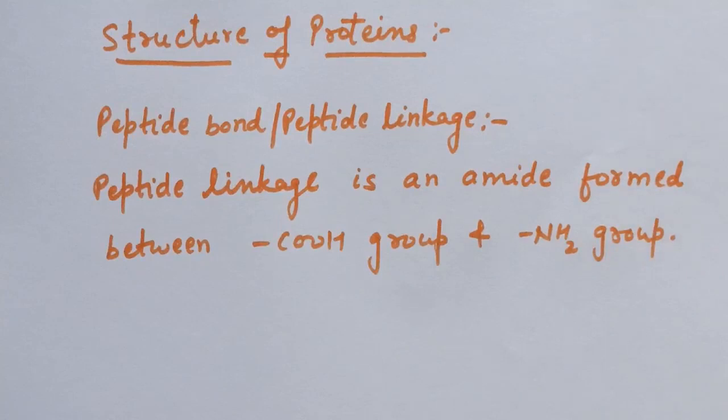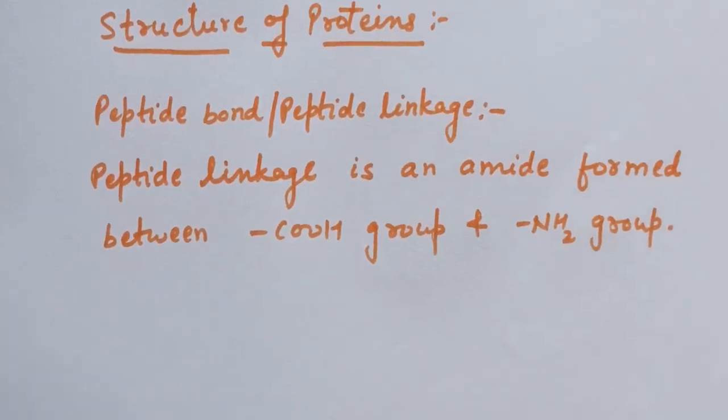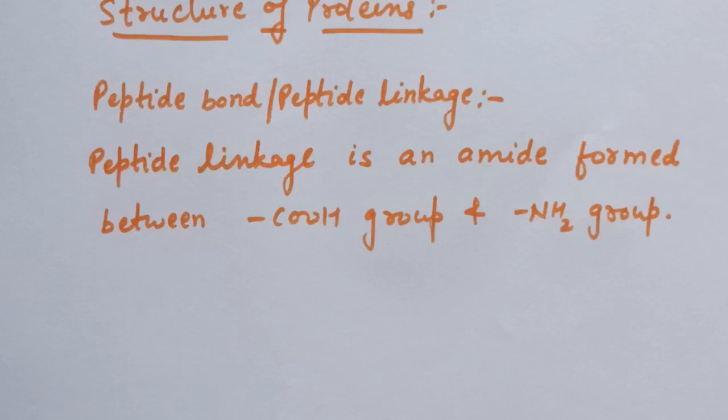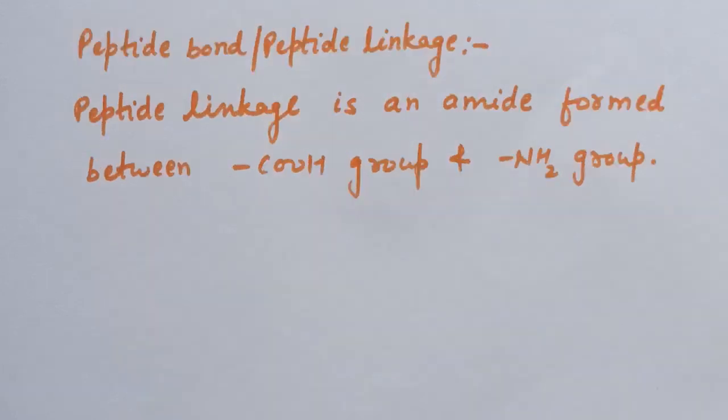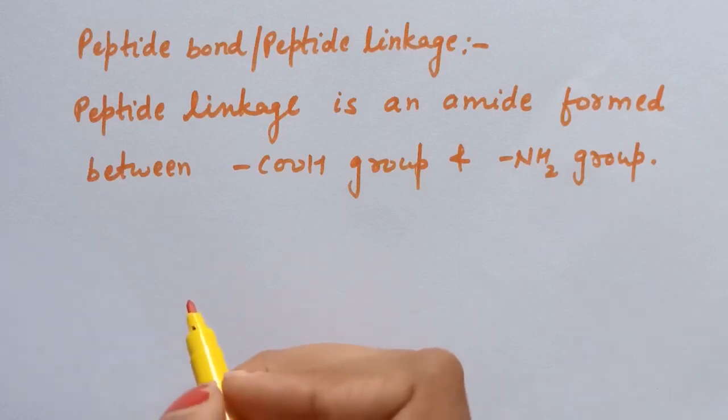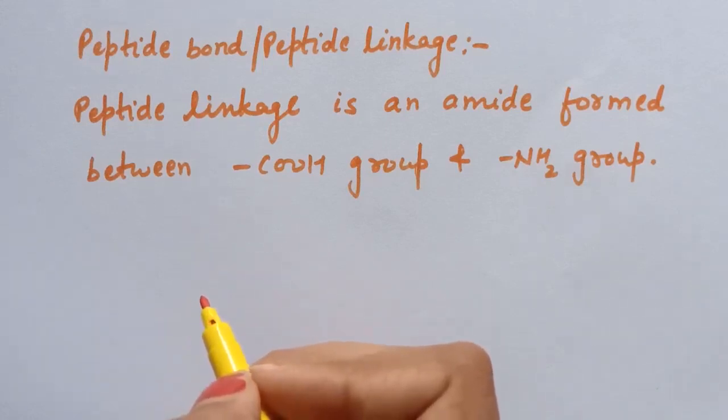Now how does the peptide bond formation take place? The reaction between two molecules of similar or different amino acids proceeds through the combination of amino group of one molecule with the carboxyl group of other, and this results in the elimination of water molecule and the formation of a peptide bond. So now we are discussing how the peptide bond formation takes place when two amino acids combine.